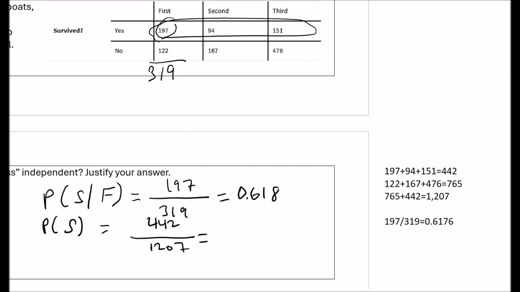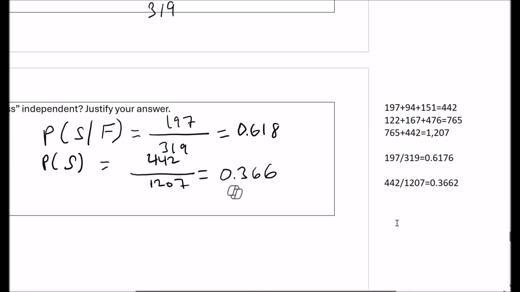Now, if I look at just survivors in general, I get a 36% survival rate, right? So there's 36% that survived. Notice that there's a difference in those numbers, and that means that it's not independent. In other words, it's dependent.